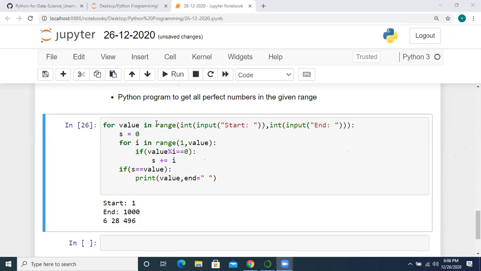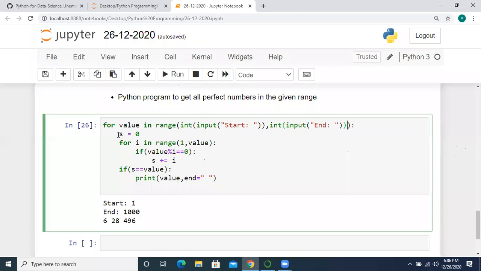That's the reason we start the for loop by taking the input function directly inside the range function. We are doing this to reduce the number of lines of code. Okay, no problem. We require integer values, that's why we take int of input, and the end value is also an integer input, that's why int of input of n.